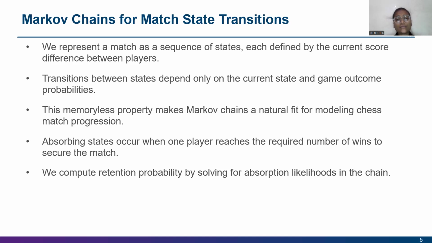For the Markov chains for match state transitions, we can represent a match as a sequence of states, each one defined by the current score difference between the players, and the memoryless property makes Markov chains a natural fit. The absorbing states occur when one player reaches the required number of wins to secure the match. The transitions between states depend only on the current state and the game outcome probabilities. So we can compute the retention probability by solving for absorption likelihoods in the Markov chain.